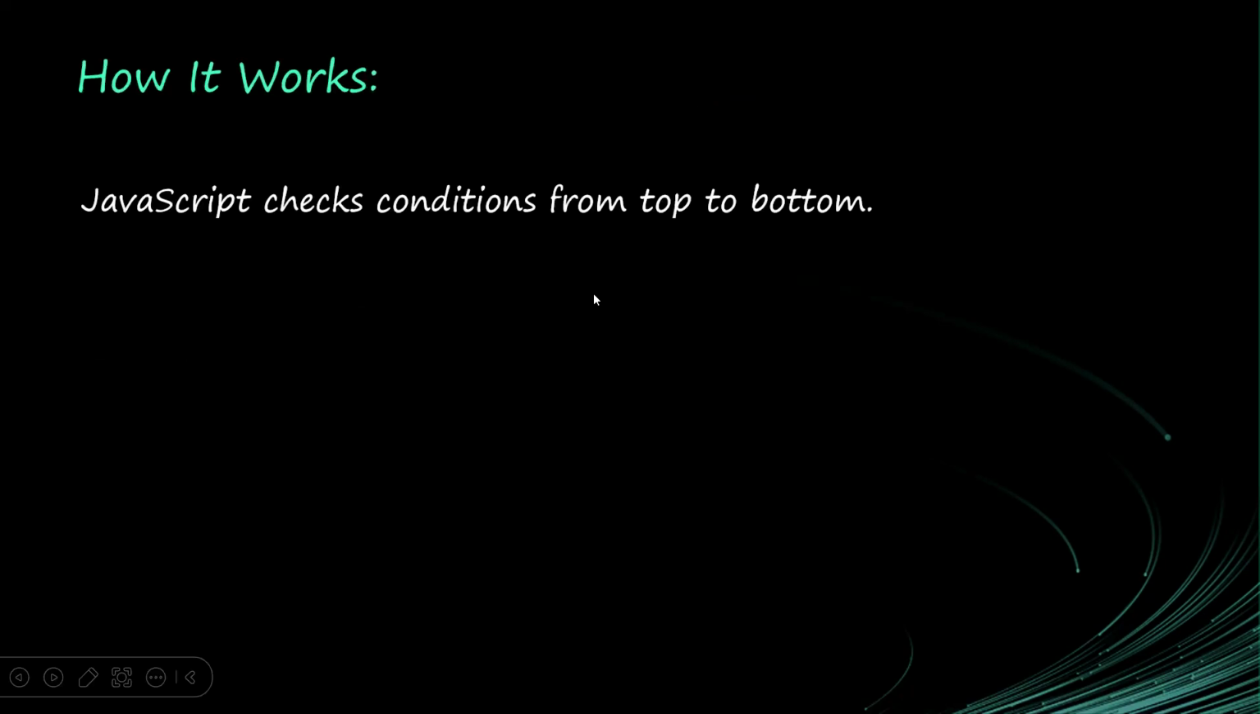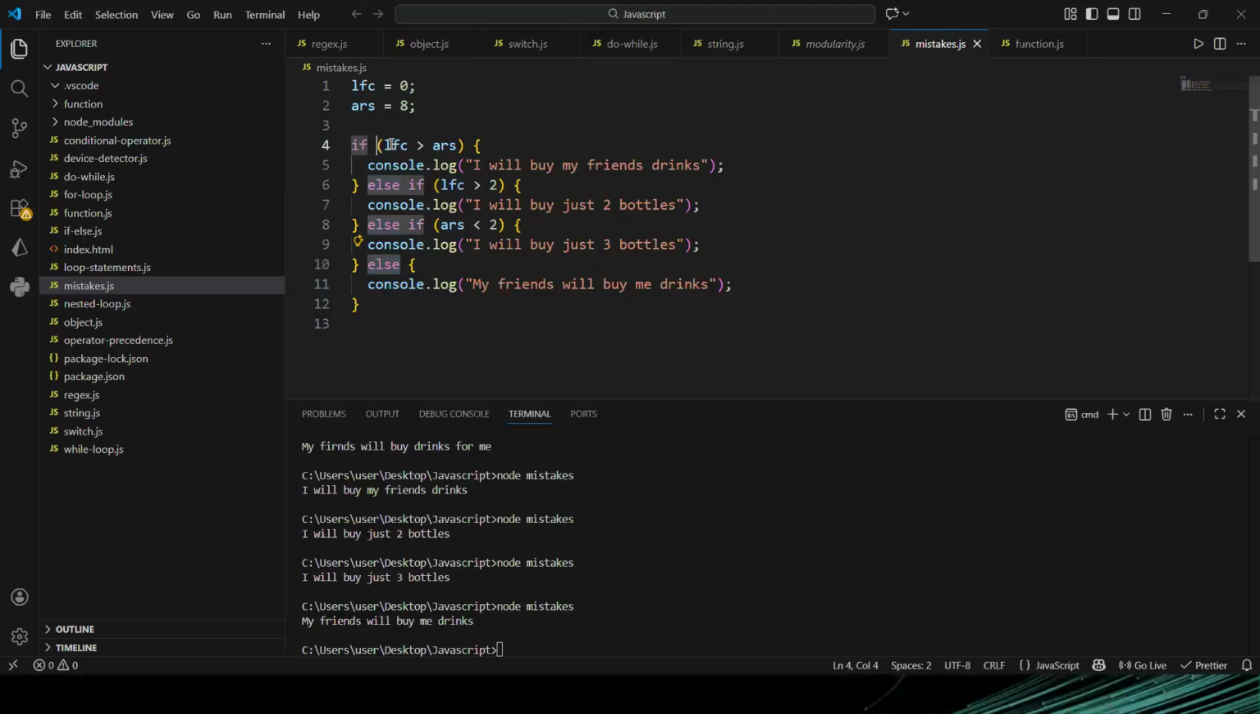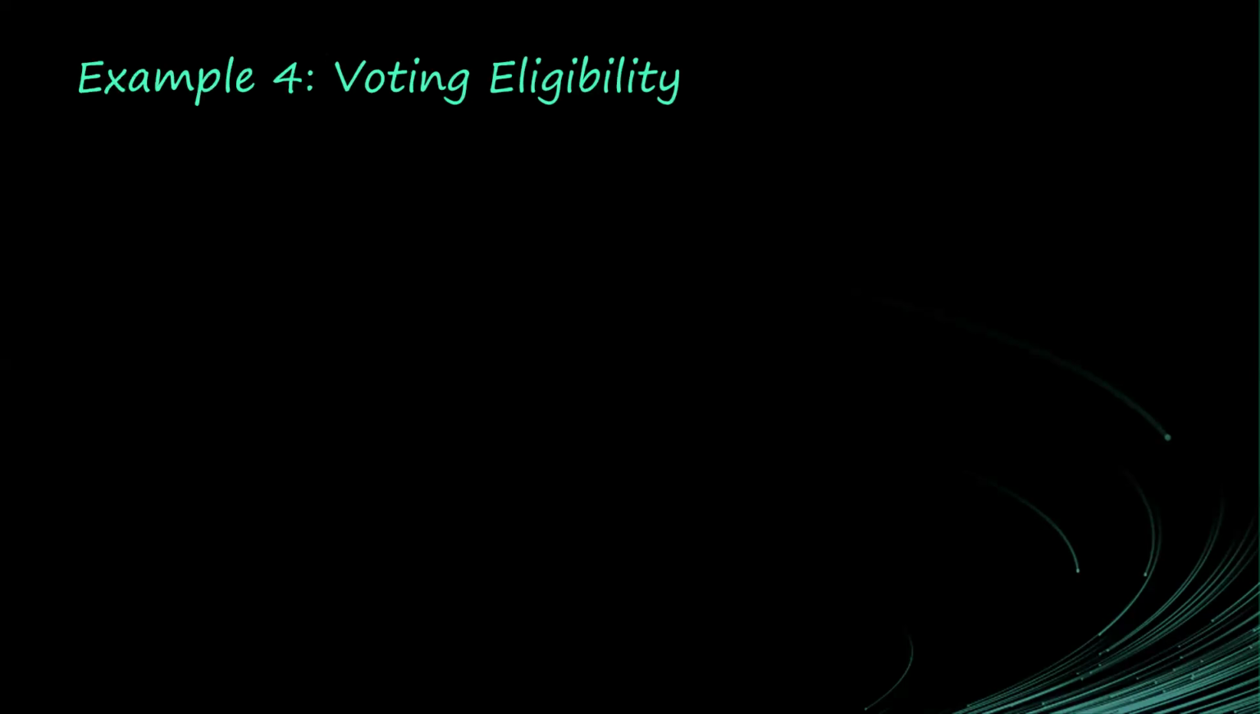How does it work? JavaScript checks conditions from the top to the bottom. I just told you that already. It will first of all check this condition. If this condition was met, then it will run this and then skip every other one. If this one was not met, it will come to this one, all right, then skip the next. If it was not met, it will come here. That is how it goes from top to bottom. So once one condition is true, it stops checking others. It will not check others.